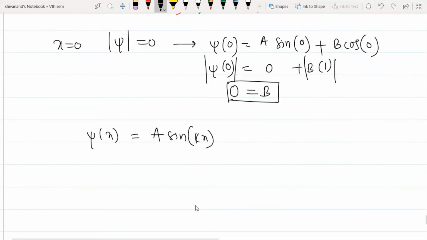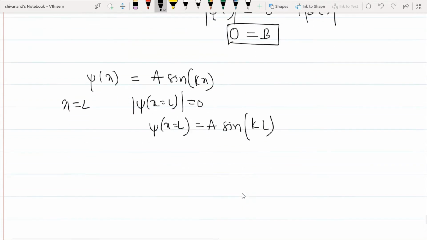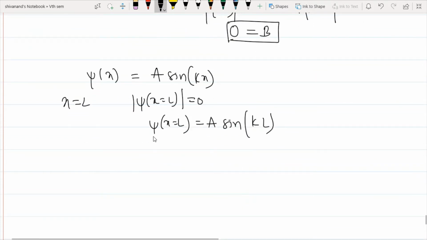I have a second boundary at x equal to L. At exactly x equal to L the probability is also 0, meaning psi of L is also 0, and psi of L becomes A sin kL. So A sin kL is equal to 0.